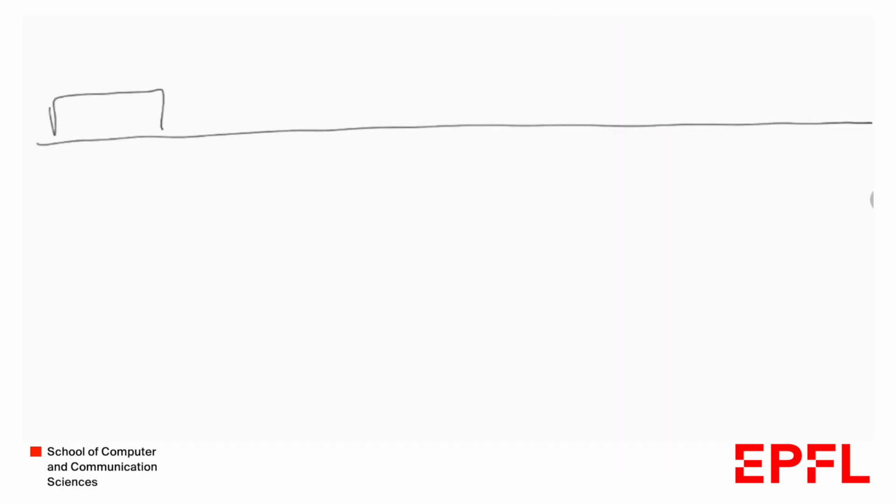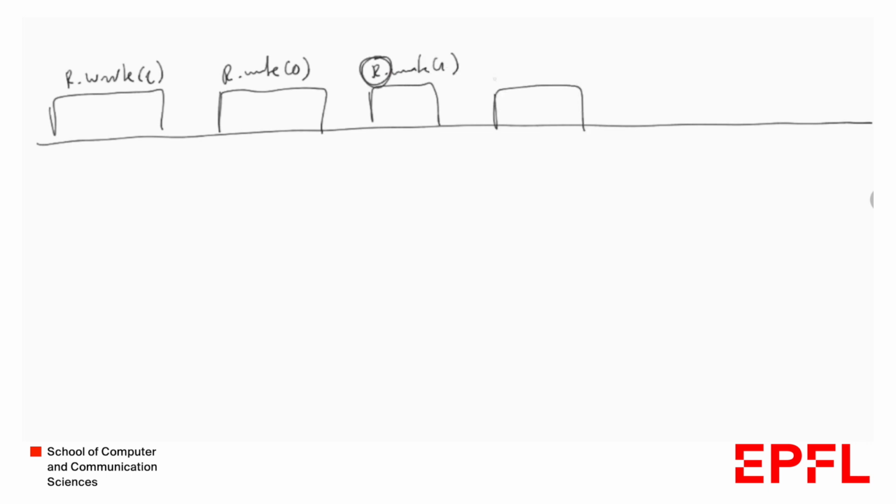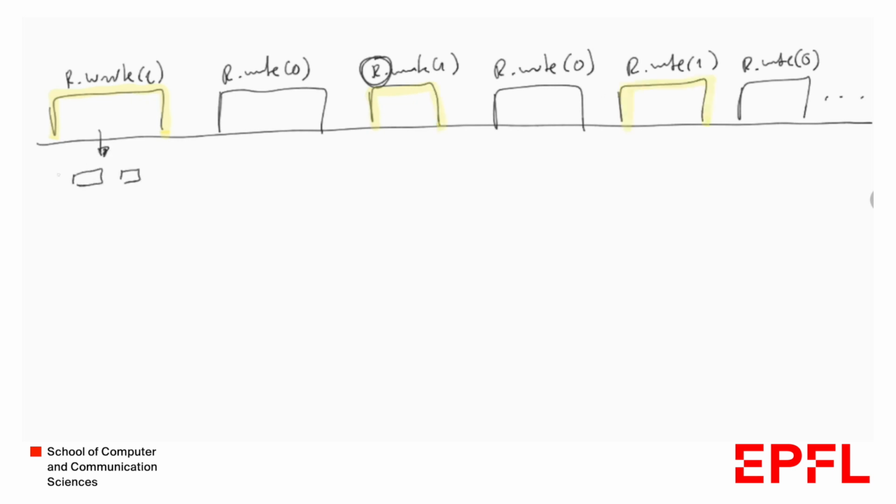Let's consider again the flipping execution where we first write 1, then we write 0, then we write 1 again to this atomic register R, then again 0, and so on. And then we said that we only take into consideration the writes that write 1. And those writes write to the underlying base registers, and this creates a sequence S1 that corresponds to the state of the base registers at the beginning before any write takes place, and then during, let's say, those two base register writes, and so on.